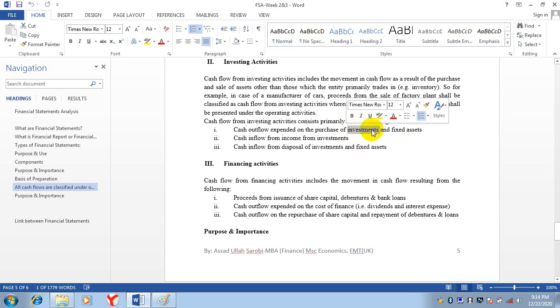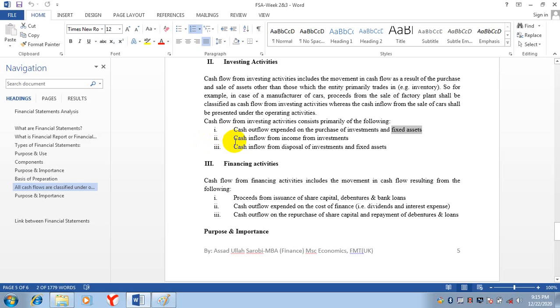If you are purchasing these investments, there will be a cash outflow. But if you are selling these investments, there will be a cash inflow. And fixed assets, except inventory, are simply land, building, machinery, furniture, these things.